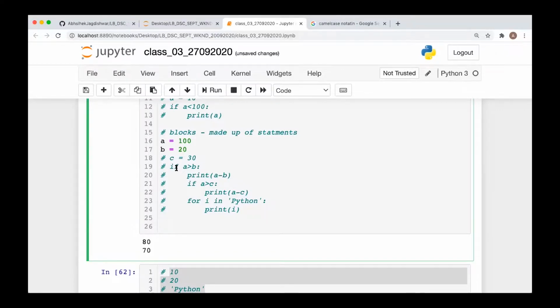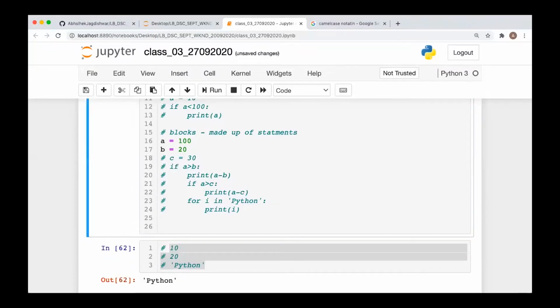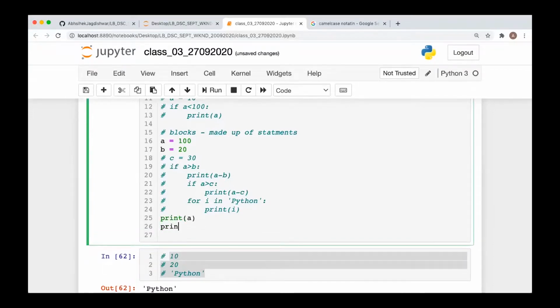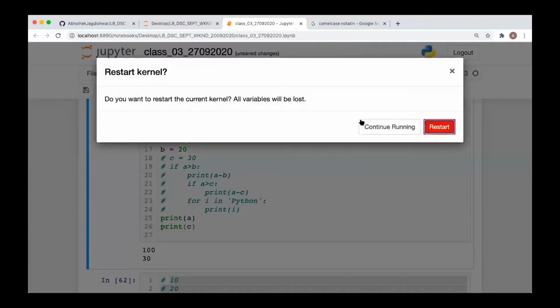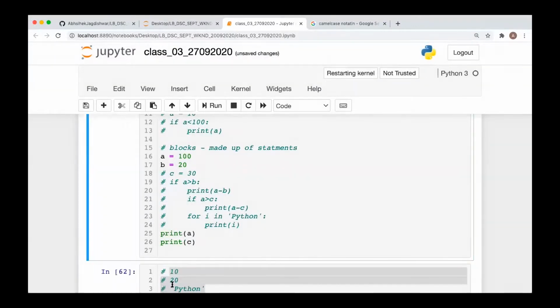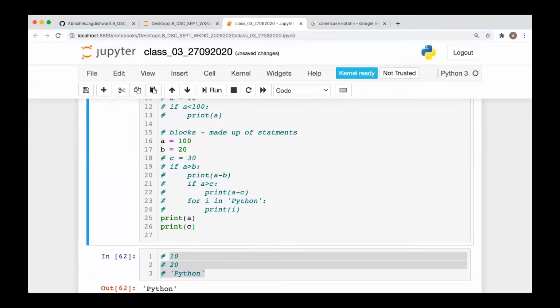Now, comment means what? Those lines will not be executed. It means these lines will have no meaning for the Python code. They are not going to be executed at all. So now if you print A, it will give you the value associated with A, but if you try to print C, it will not give you anything. It is basically taking the previous value from when it was defined, but it is not executed. If you restart it and then run this again, now it will give you the error.